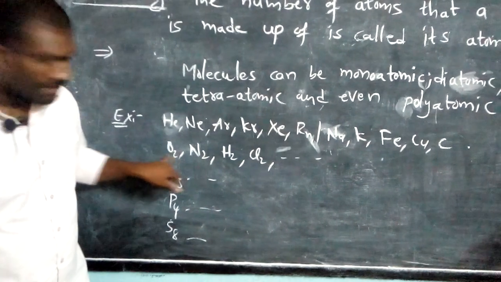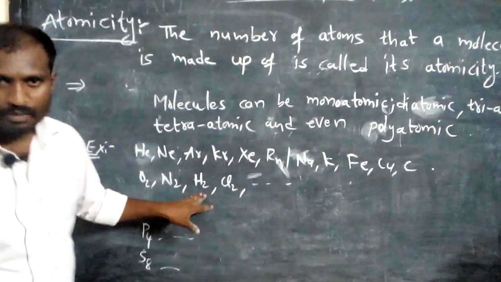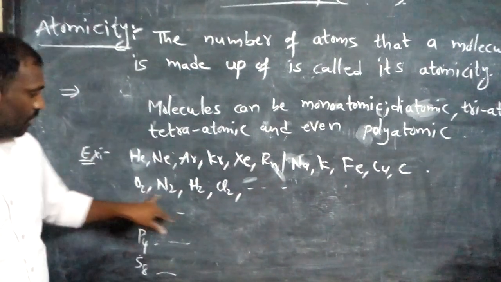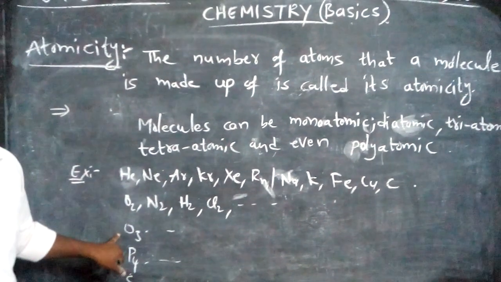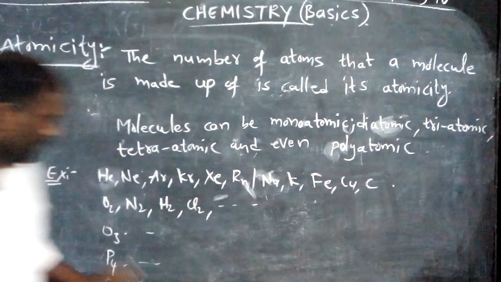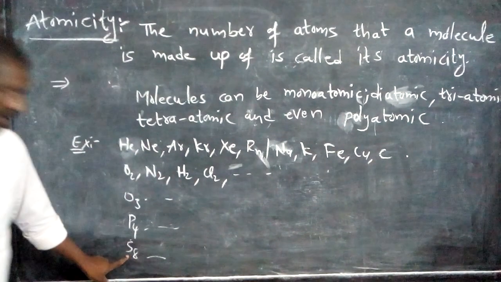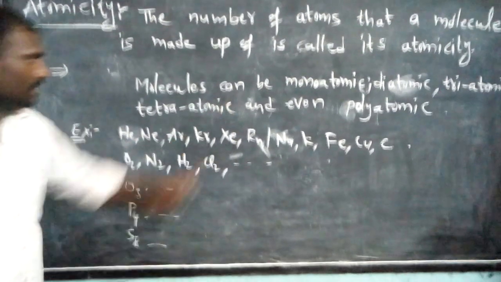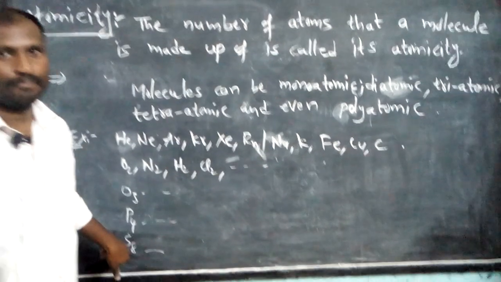Next, examples for diatomic molecules. Oxygen gas, nitrogen gas, hydrogen, chlorine gas, and many more. They are all diatomic molecules. Why? Because these molecules are made up of 2 atoms. And O3, ozone, is an example of a triatomic molecule. P4, phosphorus, is an example of a tetraatomic molecule. And S8, sulfur 8, is a polyatomic, or you can call it an octaatomic molecule.